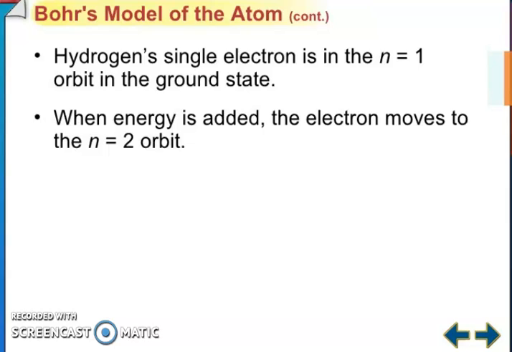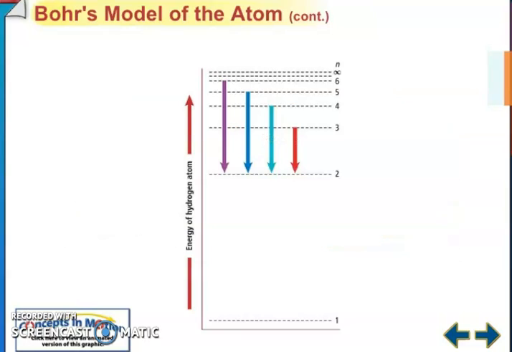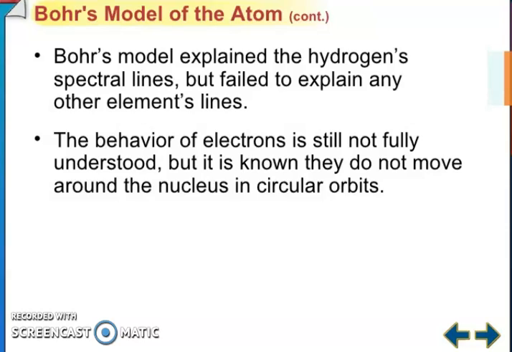When energy is added, the electron moves to the n equals 2 orbit. In the Bohr model of the atom, you can see the Lyman series, infrared, Paschen series, visible light, Balmer series. This is the Bohr model energy diagram. The Bohr model explained hydrogen's spectral lines but failed to explain any other element's lines.